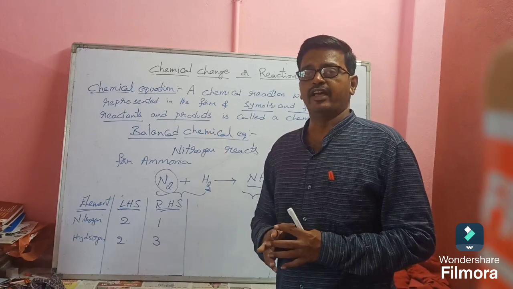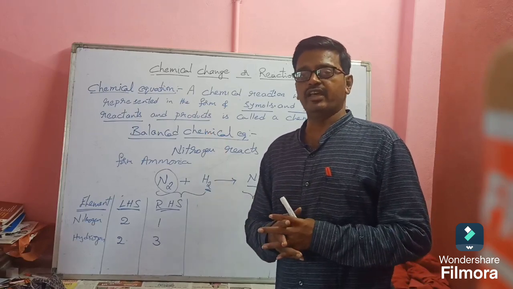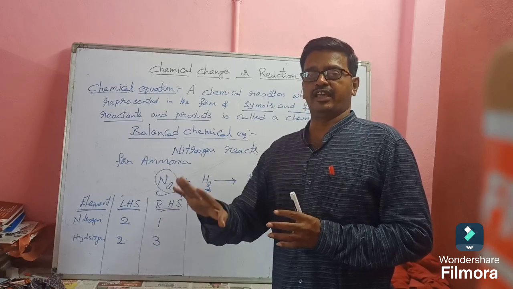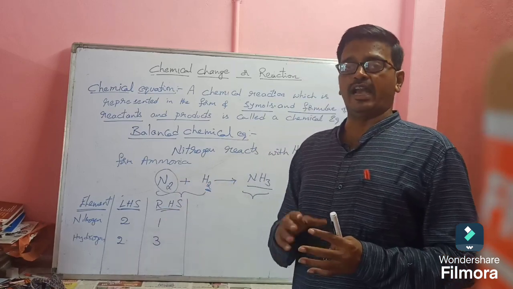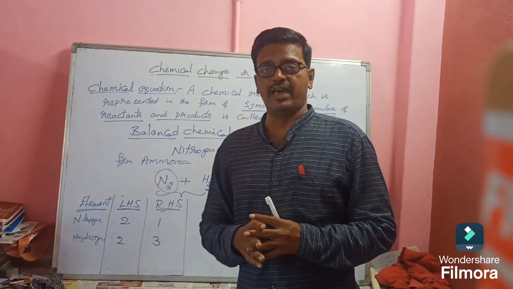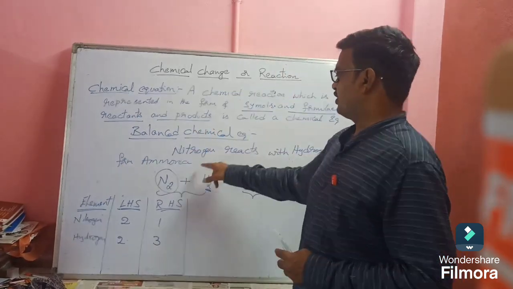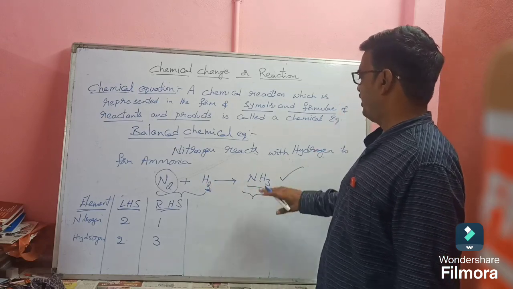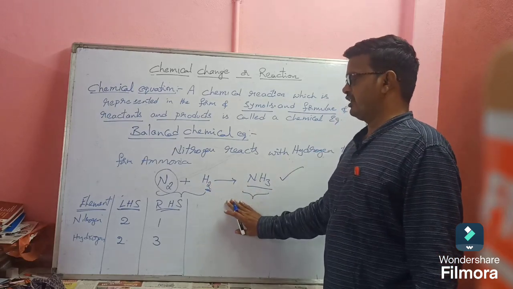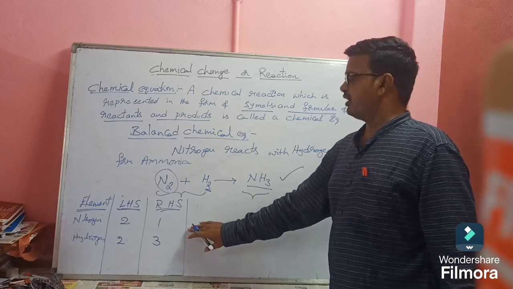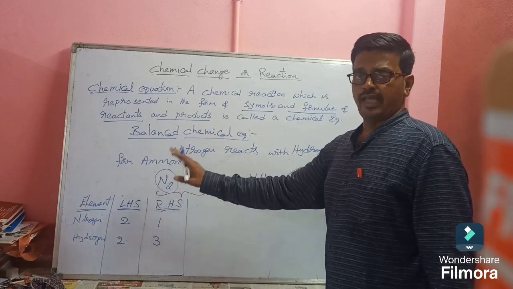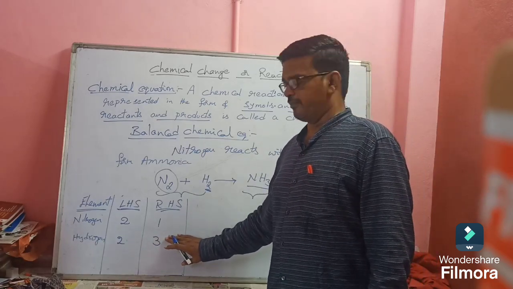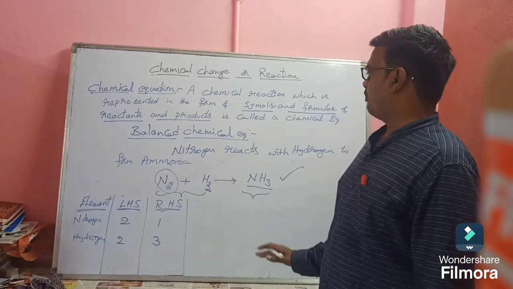So first step, what we have to do? We have to write the skeleton equation for the given reaction. Step 1: skeleton equation. Skeleton equation means unbalanced chemical equation. So this is the skeleton equation: N2 plus H2 gives NH3. Second, what we have taken? The table, how many elements are there on LHS and RHS. Clear? Now step 2, balancing.